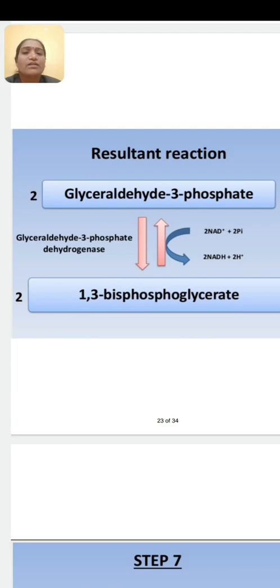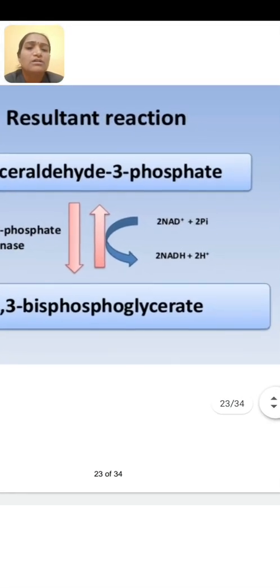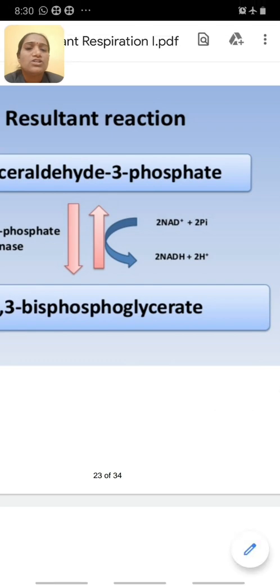Glyceraldehyde 3-phosphate. Two molecules of glyceraldehyde 3-phosphate are converted into 1,3-biphosphoglycerate in the presence of the enzyme glyceraldehyde 3-phosphate dehydrogenase, one additional NAD plus, and 2 inorganic phosphate.